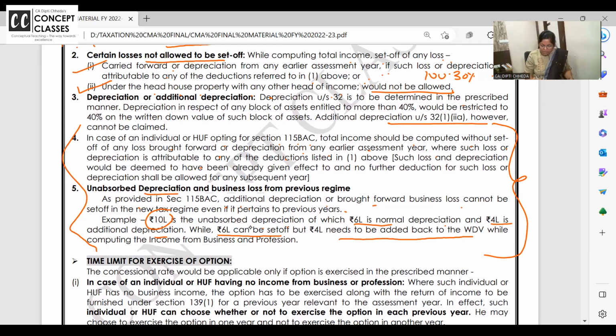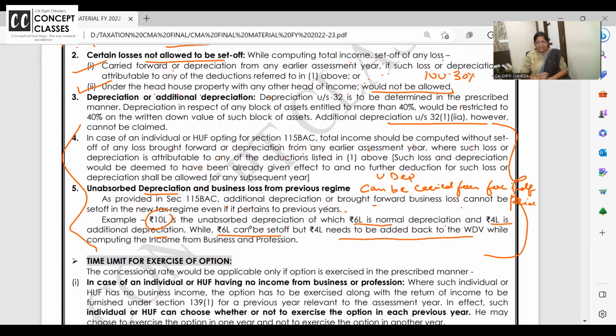And please add on unabsorbed depreciation. Unabsorbed depreciation can be carried forward for indefinite period. You should know this. It's carried forward for indefinite period.